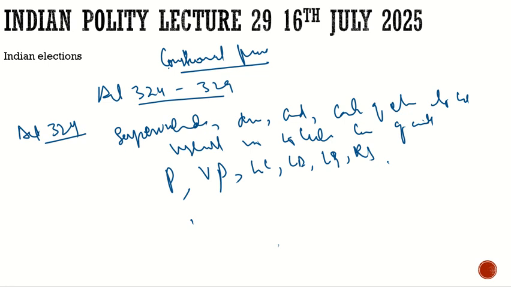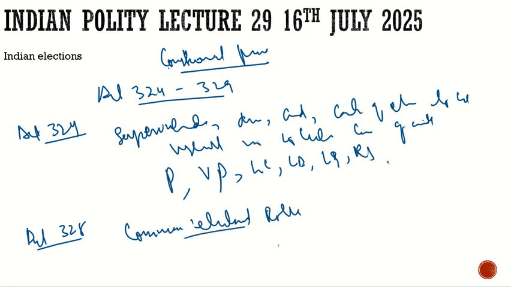Then we have Article 325. It talks about the common electoral roll. I would like to ask you a question here, but I know you cannot answer it, as it is not a live session. Which decision of British India was a major reason for the partition of India?